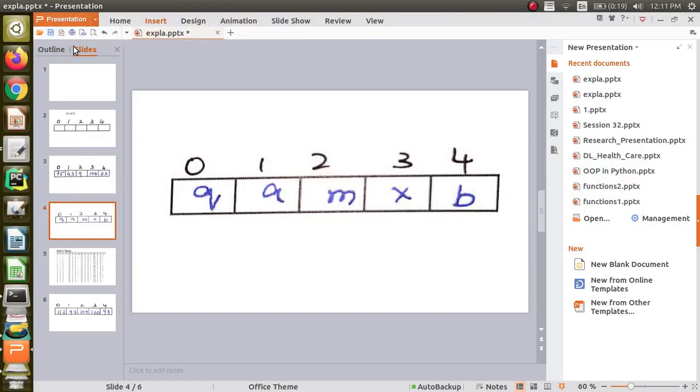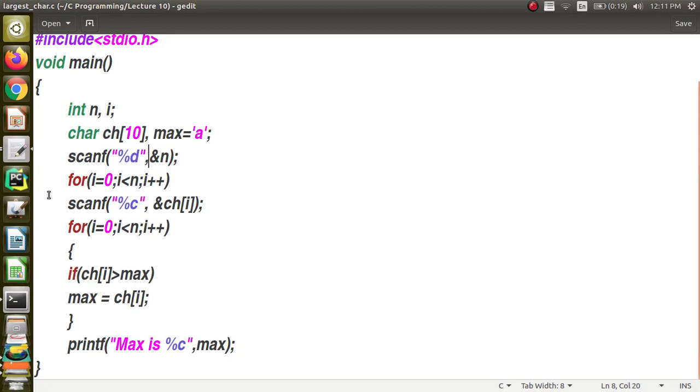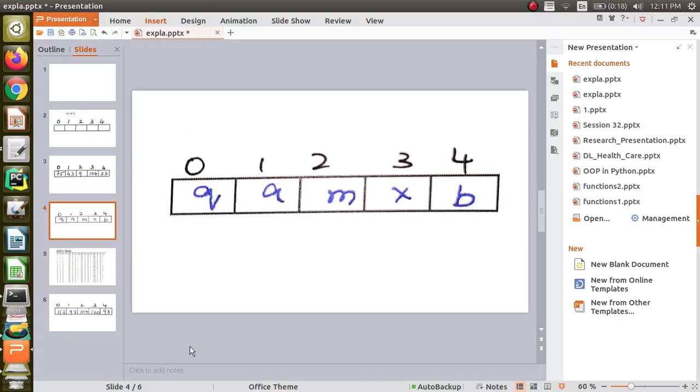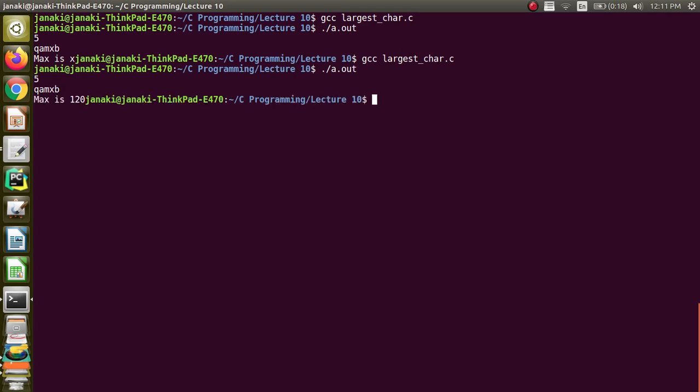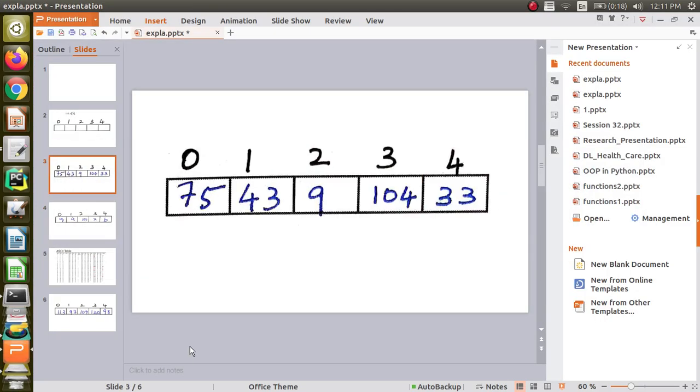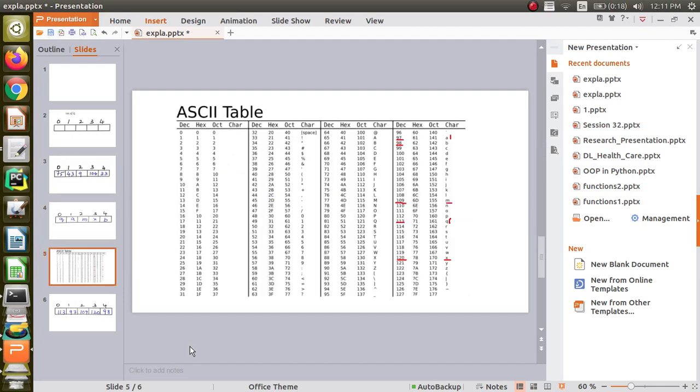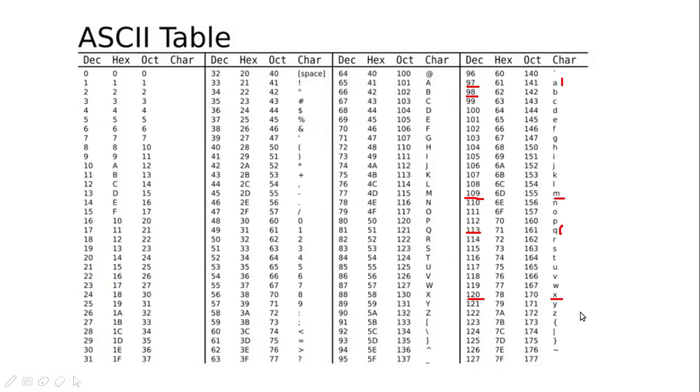I want to show one more thing to show the importance of the format string. Instead of %c, if I give %d in the print, what will happen? I have not changed anything else. Now see what happens. Compile the code again. Q, A, M, X, B. You see that 120 is getting printed. What is 120? Look at the ASCII table. 120 is X.